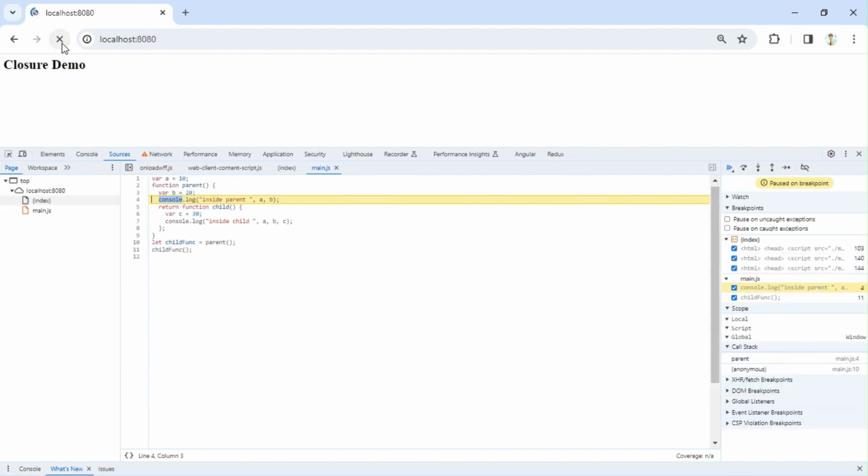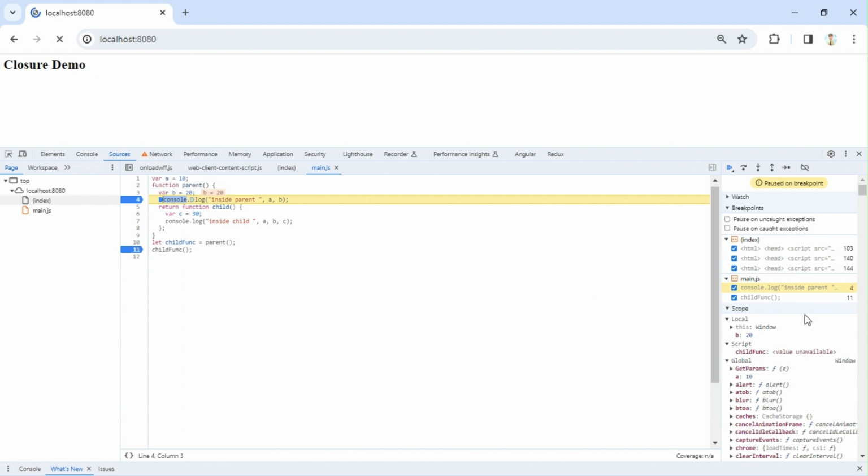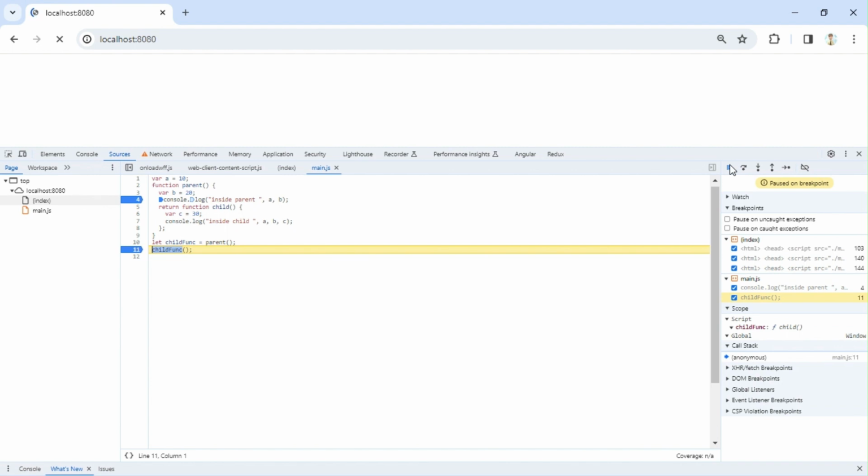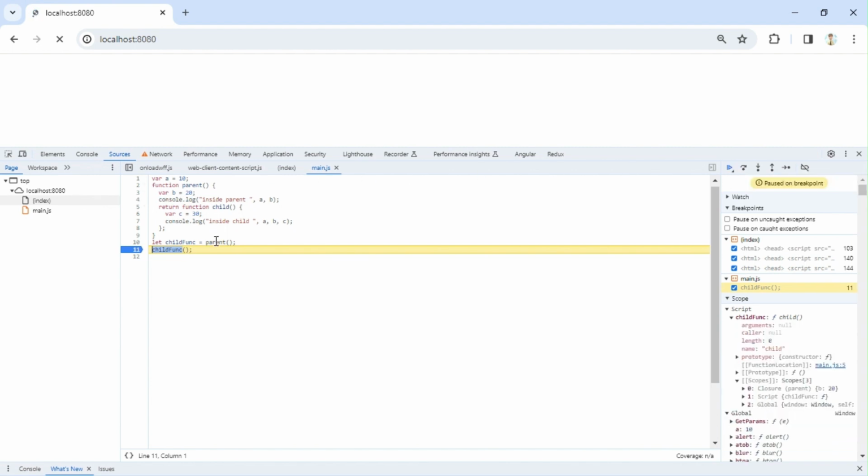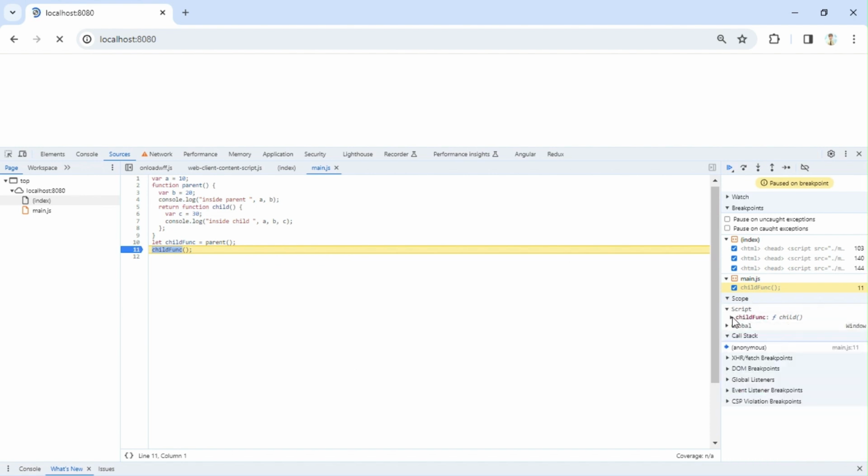I'll just refresh. Okay, now it is inside the parent function. You should see there is a scope b, this is the local, because right now it is inside the execution of parent, so the local scope is nothing but the parent function scope that is having the b variable. Okay, now I have a breakpoint outside. Now if you see, after the parent function execution is completed, in the scope you can see nothing is there, only global scope and script scope, correct? Meaning the global scope and script scope, only two are there.